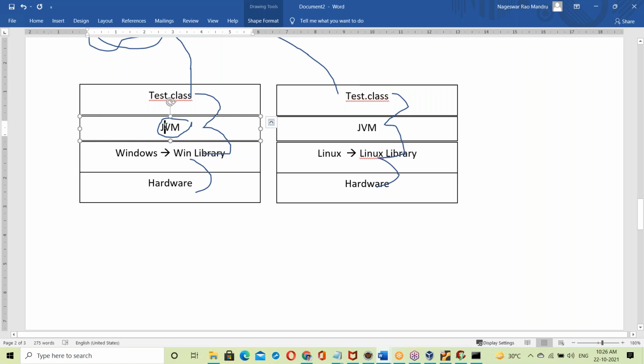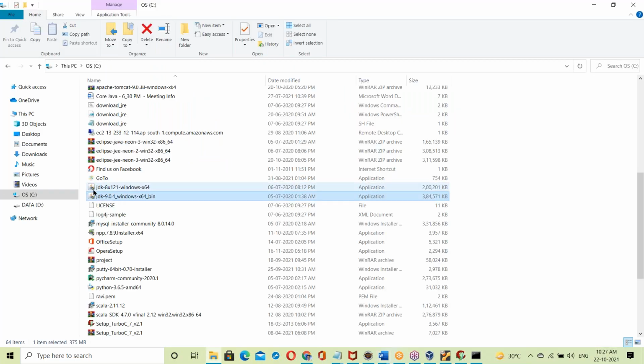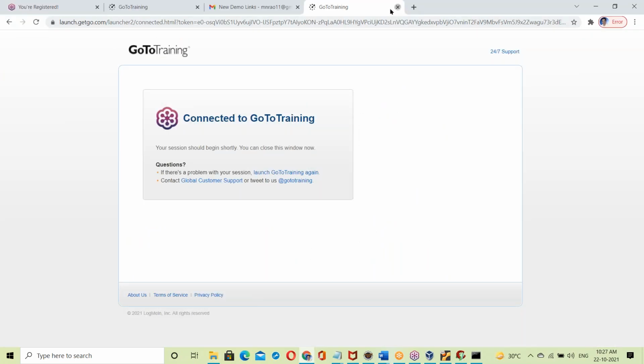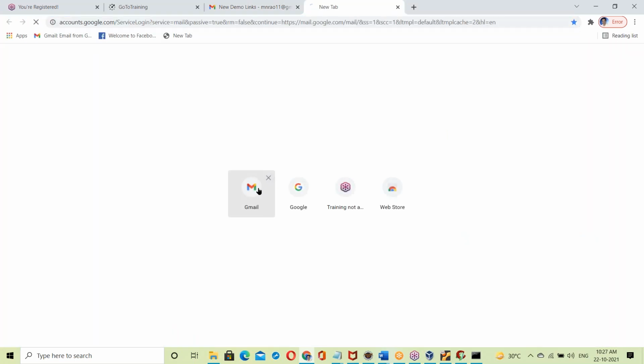Okay, so Windows JVM. How do we set up the Windows JVM? You have to download the Windows-based JDK. So the JDK changes from OS to OS. You can't use the same software with all operating systems. See, this is the Windows JDK, for Windows 64-bit OS, right? Let us check it.